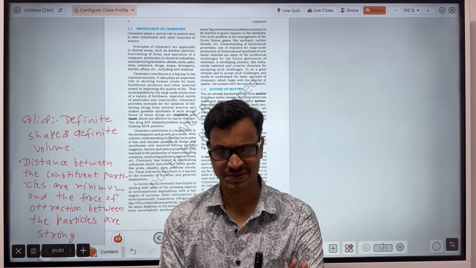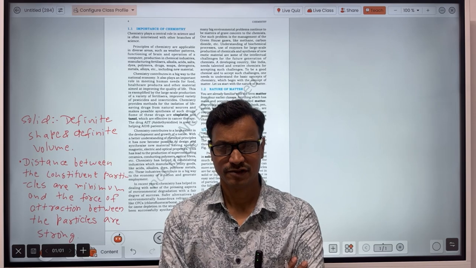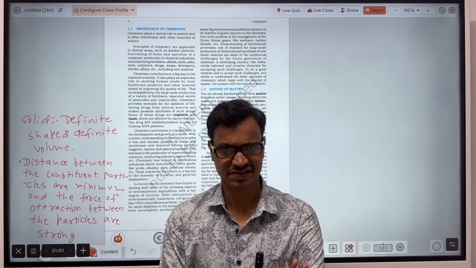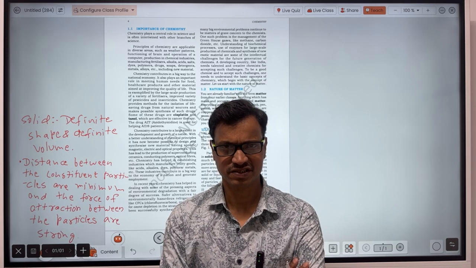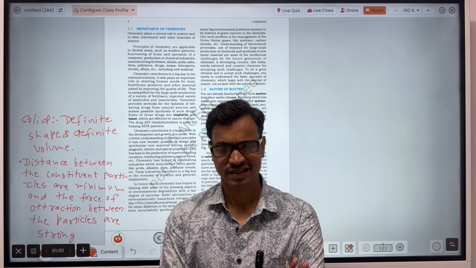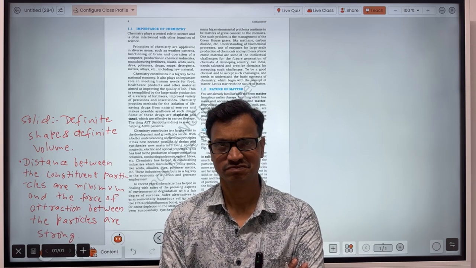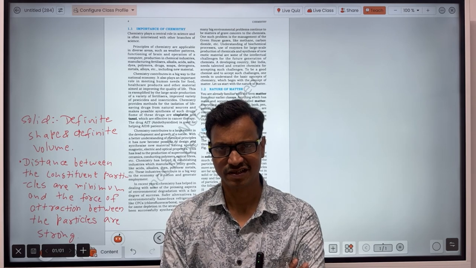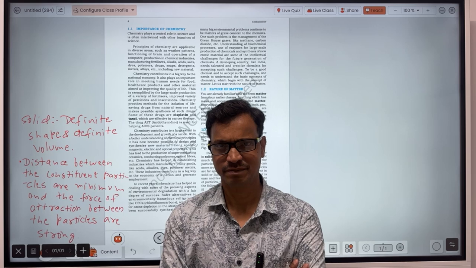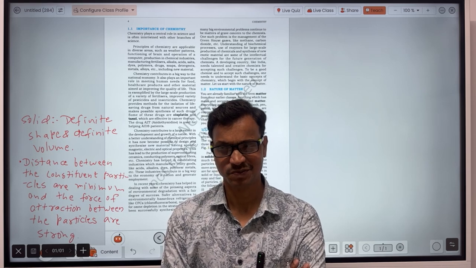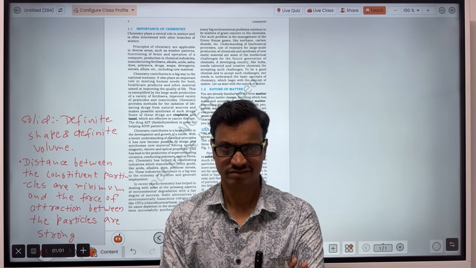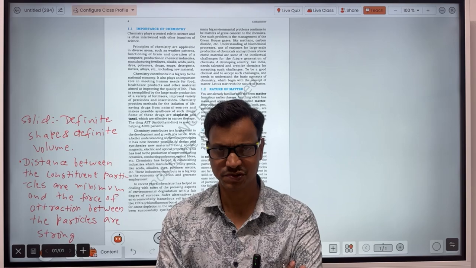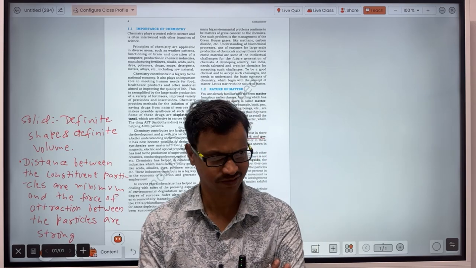In the liquid, the distance between the constituent particles is intermediate, neither large nor small. The force of attraction operating between the constituent particles is also of intermediate magnitude, not so strong, not so weak. If the force of attraction is strong, then the distance between the constituent particles will obviously be less. Okay, so let's see.